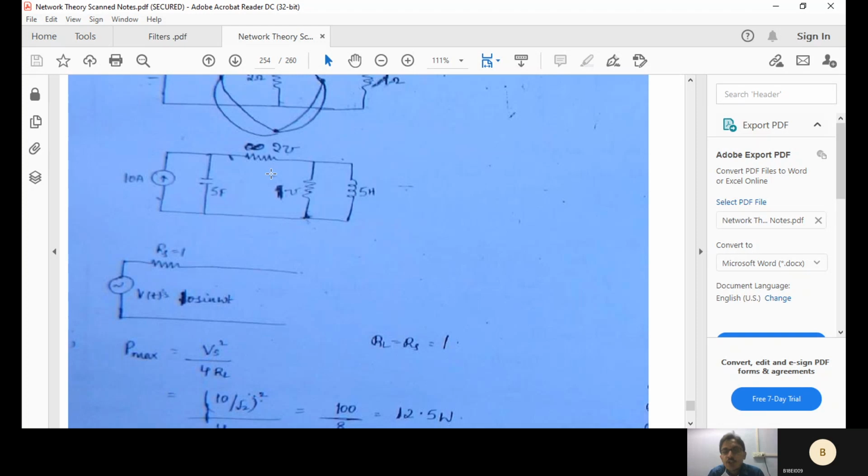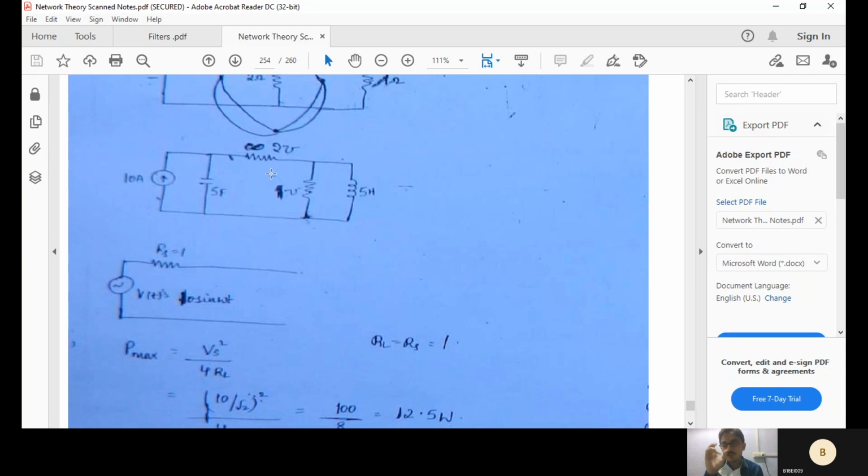If there are any uncovered topics as mentioned in your GATE syllabus, I'll share the GATE syllabus once again in your group. As per the GATE syllabus, we are discussing everything, and if any topics remain, we'll discuss them also. On Friday I'll conclude your syllabus. From Saturday or Sunday onwards, another subject will start. By this Friday, I'll conclude your network theory GATE syllabus.